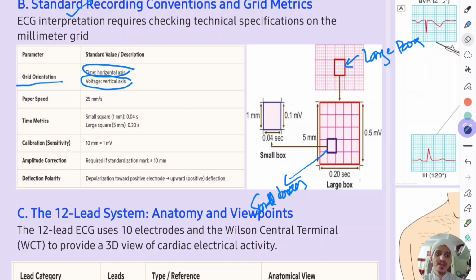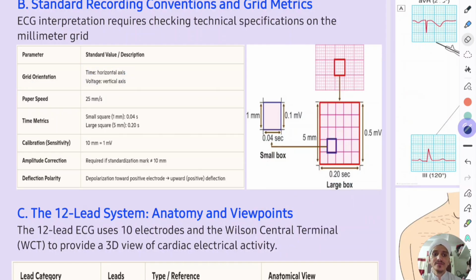So one large box is equal to 0.2 seconds, and the width of one small box is equal to 0.04 seconds, as shown here. And also we will have here the height.